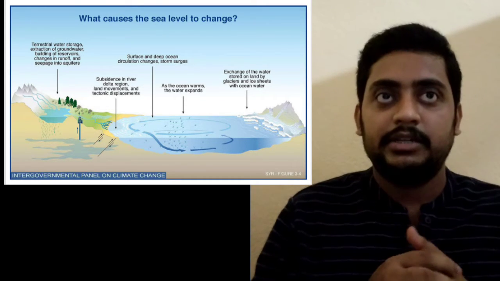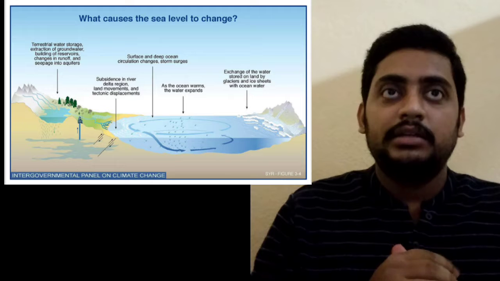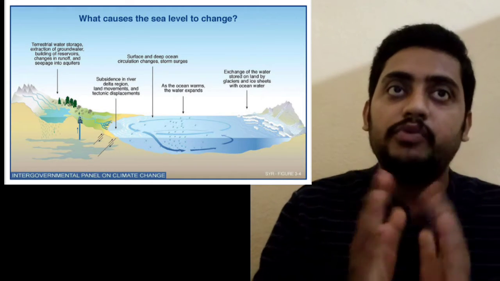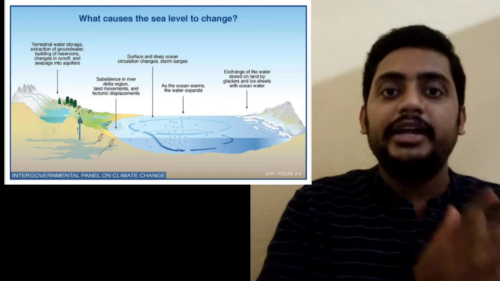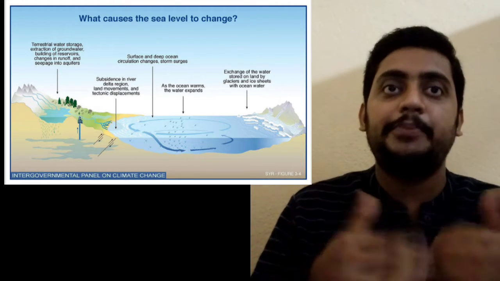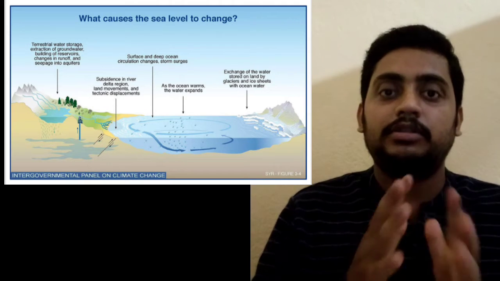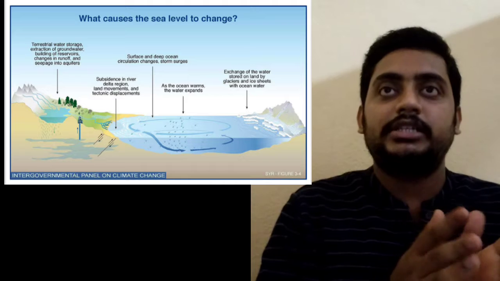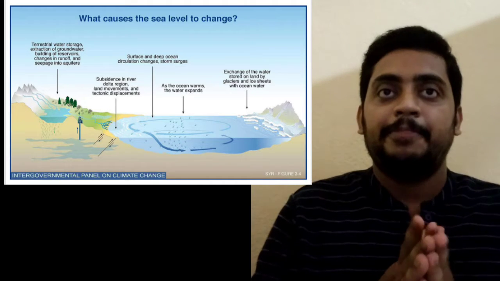First one is terrestrial water storage: extraction of groundwater, building of reservoirs, and changes of runoff and seepage into aquifers are causes for the changes of sea level.